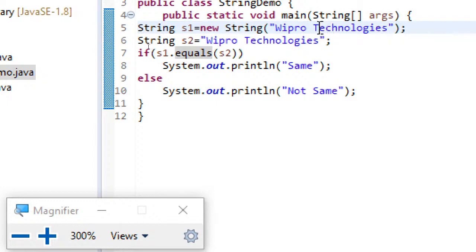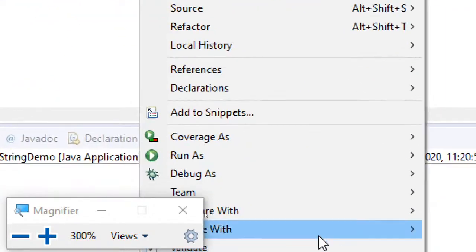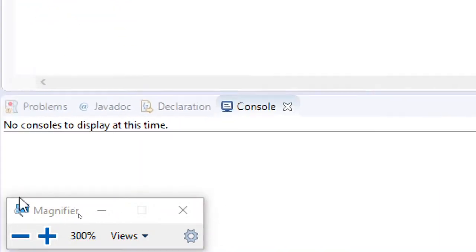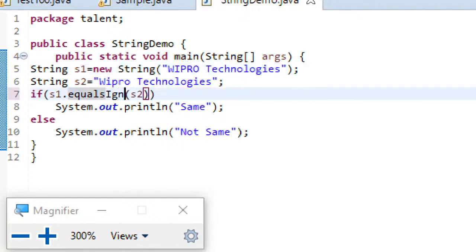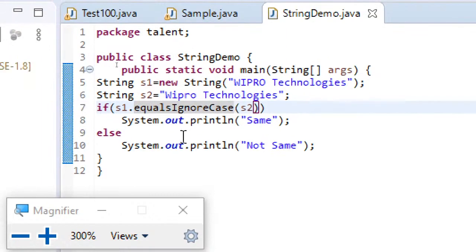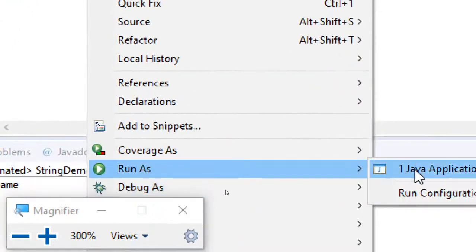And apart from equals, we also have another one. Now if you observe, what I have done is put Wipro in capitals. Now if I just run this, you can see the output is not same. Actually both are Wipro Technologies only, but since Wipro is in capitals, the output is displayed as not same. So in that case you can use the method equalsIgnoreCase. If you use this method, it will not bother about the case.